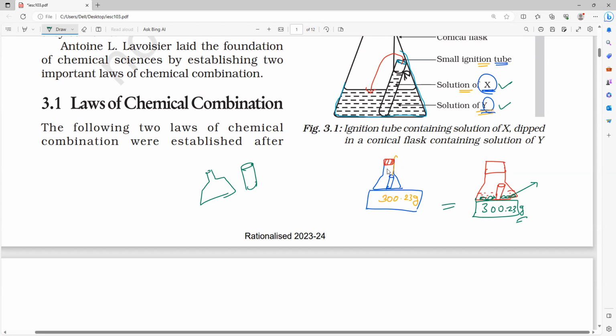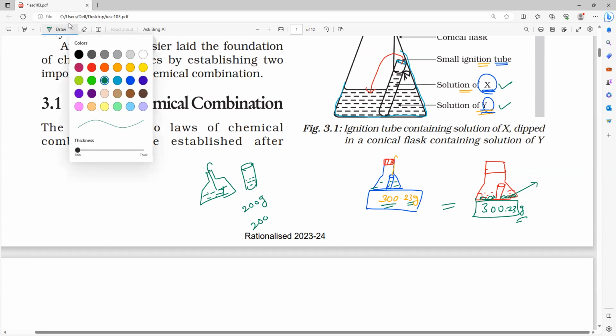Then you pour the Y solution and the X solution, and measure the mass together. For example, total I am getting 300.23 grams. If the flask plus test tube mass is, for example, 200 grams, remove it from this, then you will get only the mass of these solutions. Understand, Mari?